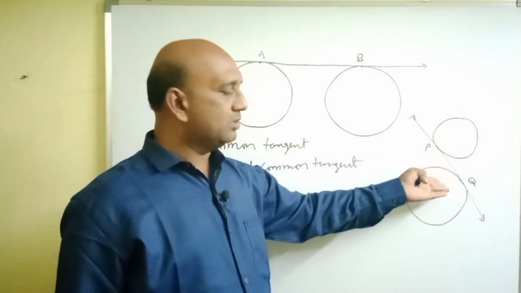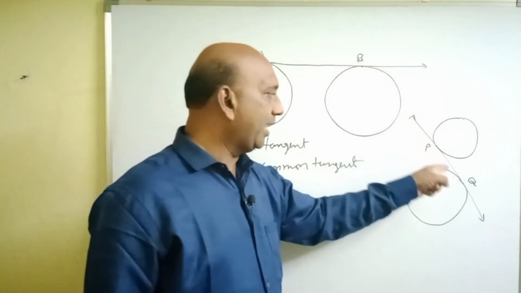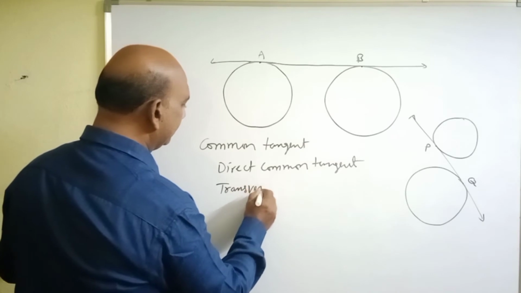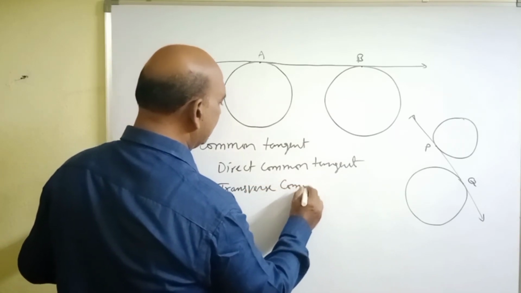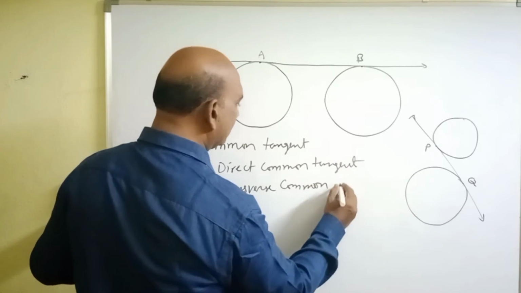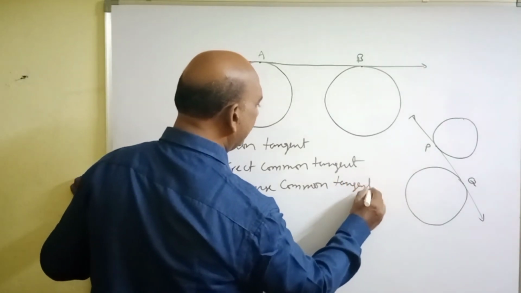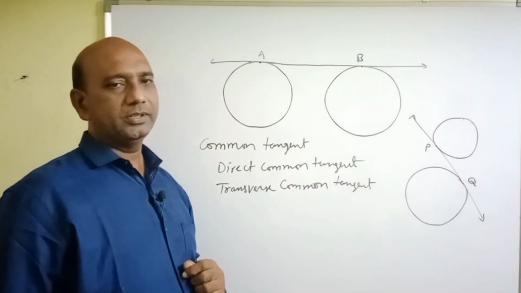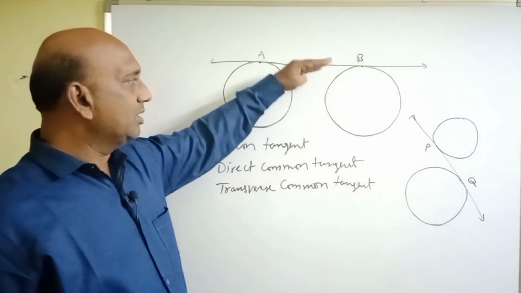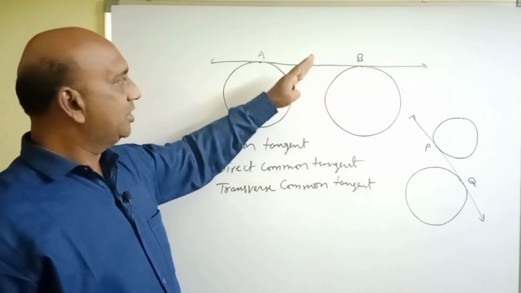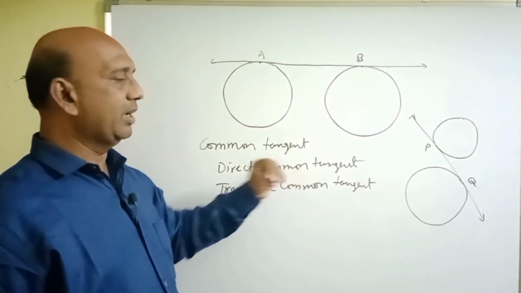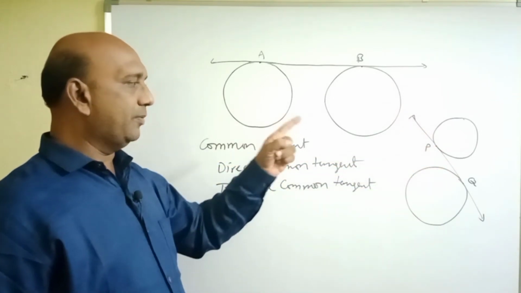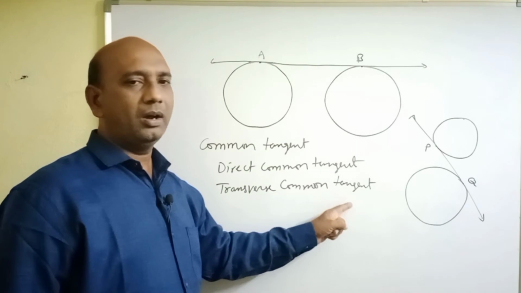If two circles lie on either side of the tangent, such tangents are called transverse common tangents or indirect common tangents. So if two circles lie on the same side of the tangent, such a common tangent is called a direct common tangent. If two circles lie on either side of the common tangent, such a common tangent is called a transverse common tangent or indirect common tangent.